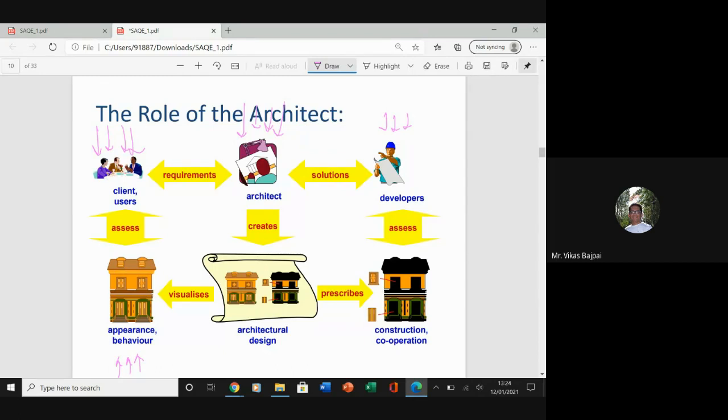So what this architect will be doing is creating a particular architectural design that would be based on the requirements coming from your client or the end user.